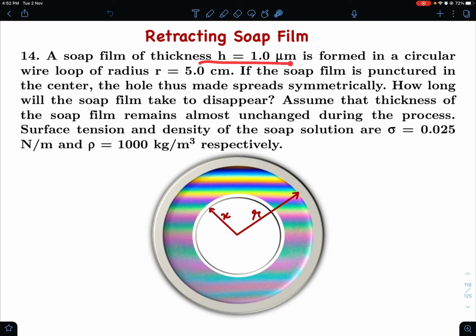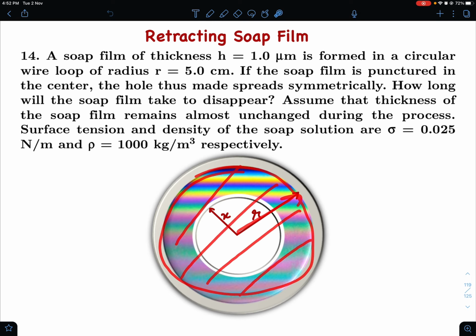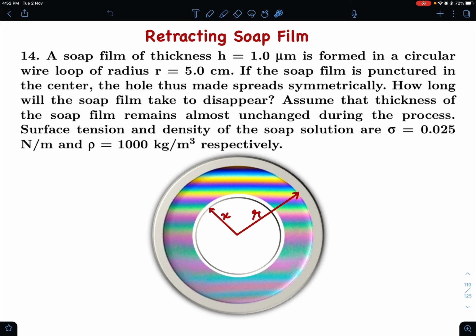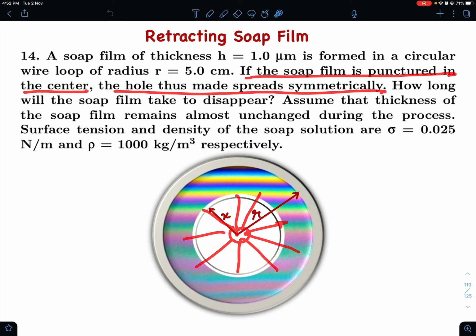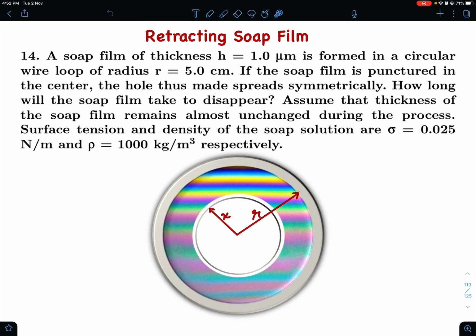So here goes the problem from Pathfinder. A soap film of thickness h equal to 1 micrometer is formed in a circular wire loop of radius 5 centimeter. So this is a wire loop of radius 5 centimeter, and there is a soap film in this. If the soap film is punctured in the center, the hole thus made spreads symmetrically. So we punctured it and the hole is spreading out.